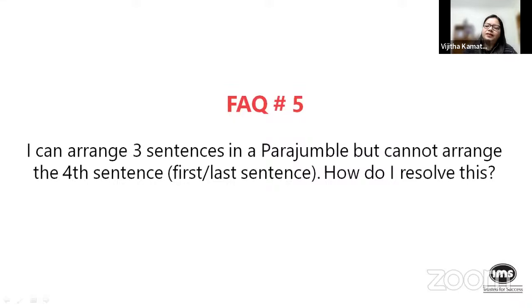That's important. Don't focus on a superficial reading, focus instead on a very detailed reading and meaningful understanding of those sentences. Okay, that's at least the pattern of parajumbles that we've seen in the last few years.